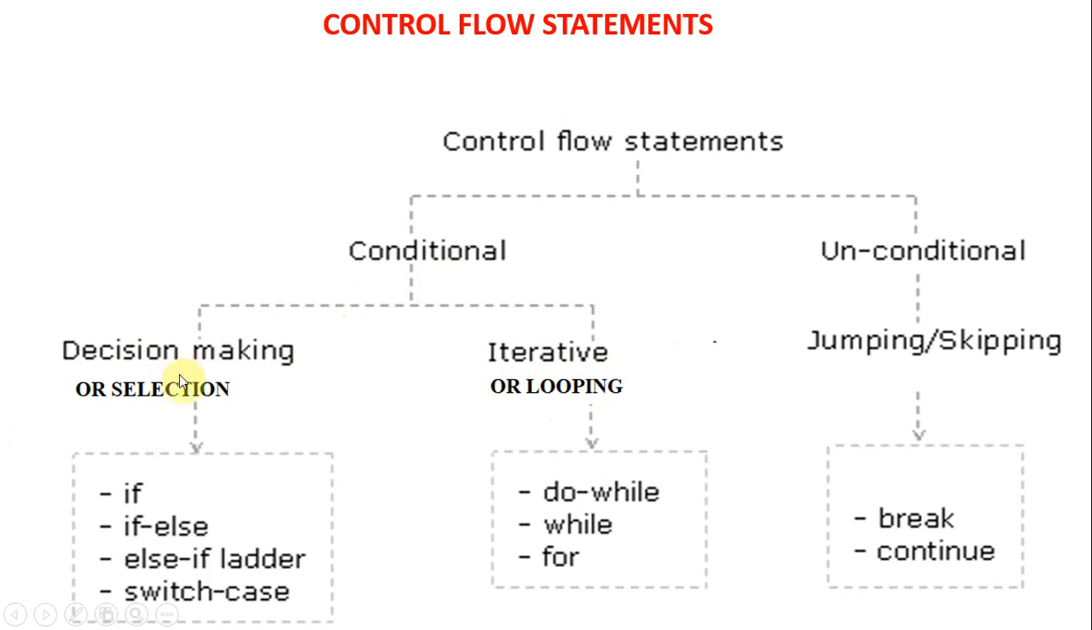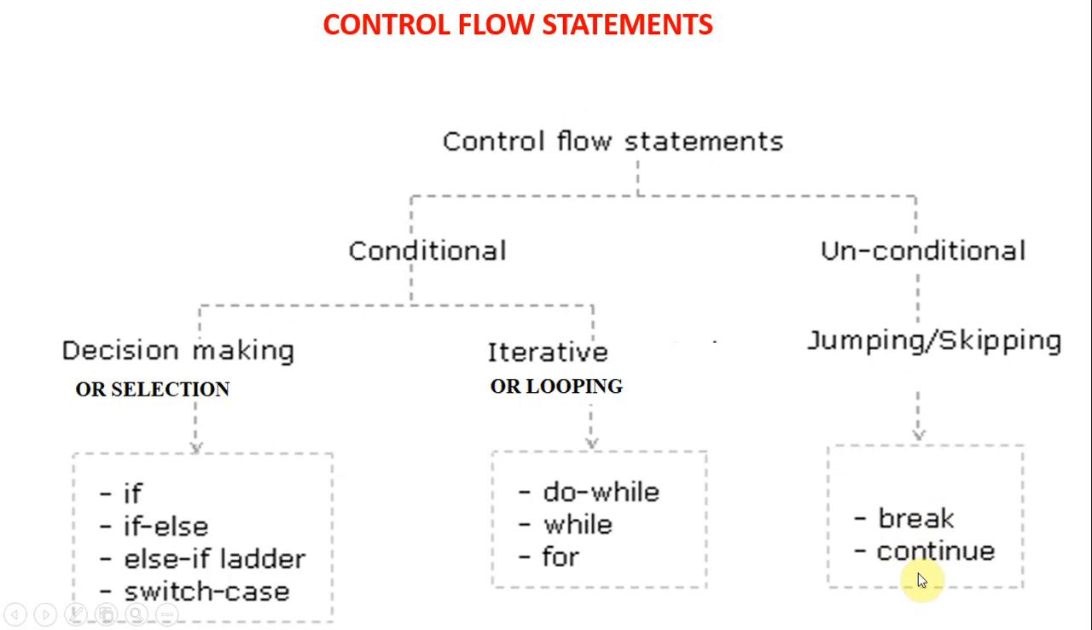In the decision making or selection statements we have if as well as switch. In the if we have if else, the ladder, and after that nested if. So if and switch are the main decision making or selection statements. When it comes to iterative, three kinds of looping statements are there: do, while, for. And in the jumping statements, there are two types: break and continue.